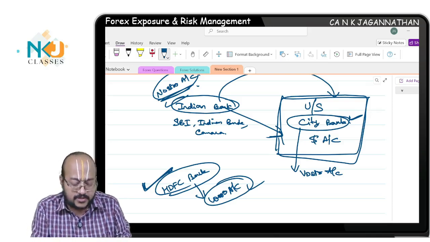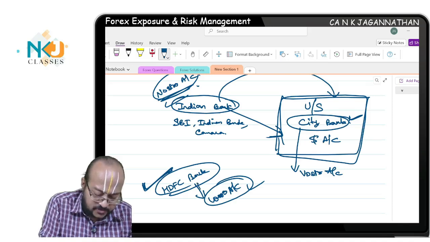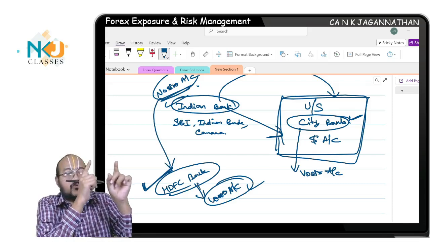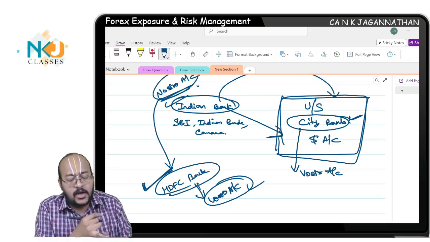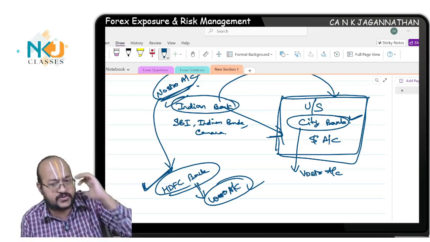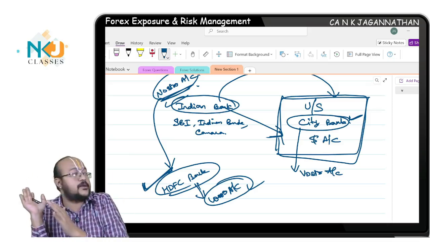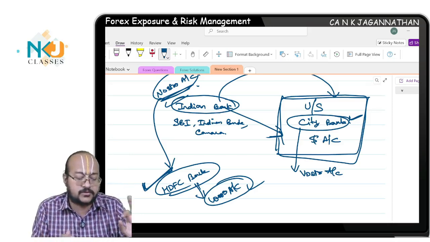Are you understanding? Really speaking it is the same Nostro account for the Indian bank. From the Indian bank's perspective it becomes a Nostro account. From Citibank's perspective the same account becomes a Vostro account, and from a third party perspective, HDFC Bank's, the same account becomes a Loro account. Are you all understanding? This is Nostro, Vostro and Loro.